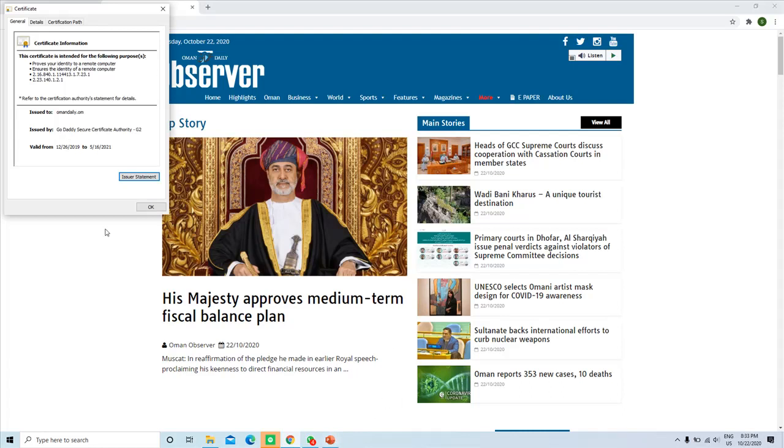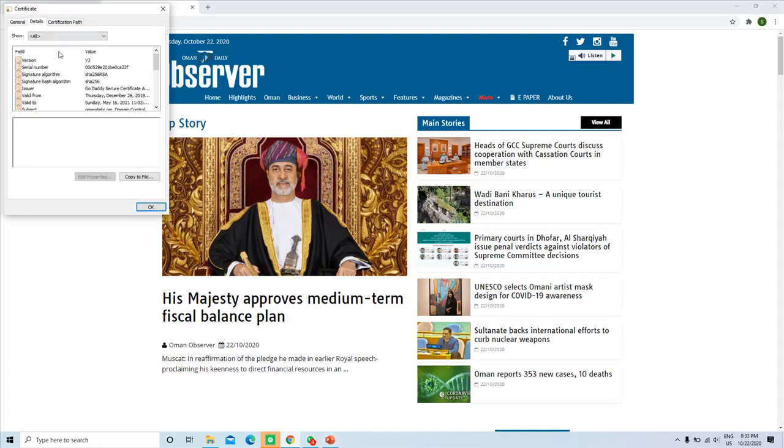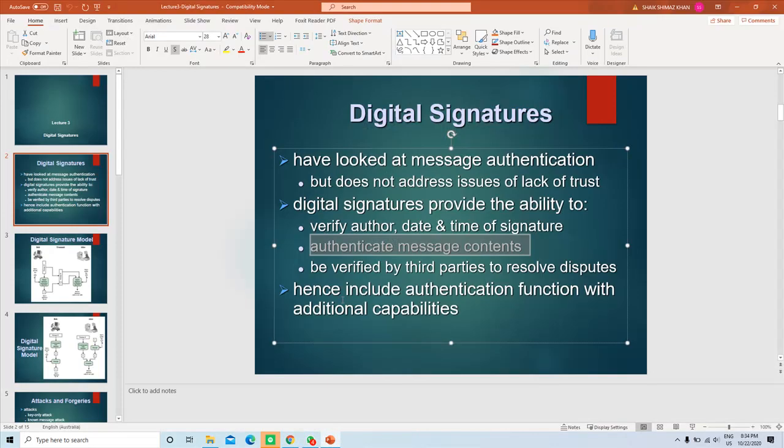This certificate has a digital signature, and hence can be verified by a third party to resolve disputes. In real-time applications, a third party is involved in the implementation of the digital signature, and the third party can resolve the disputes between any two entities.